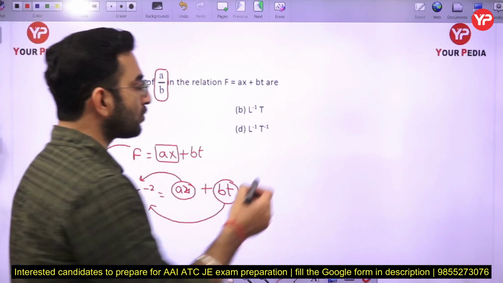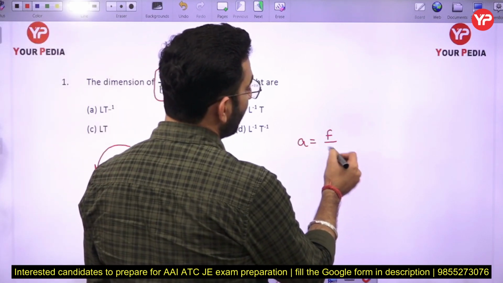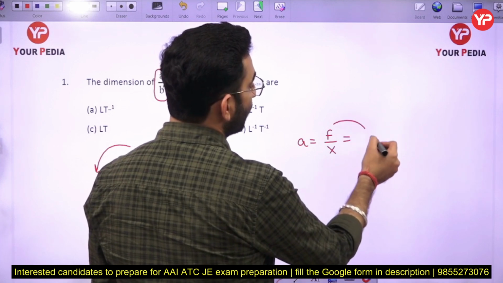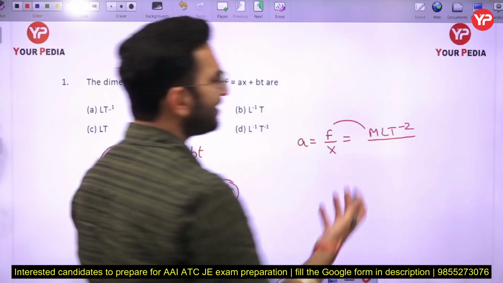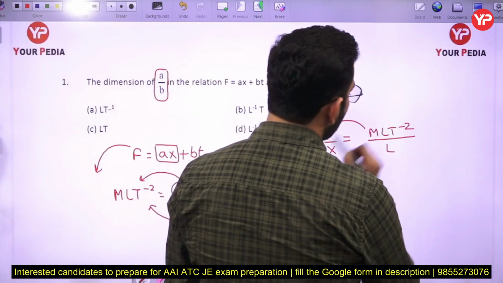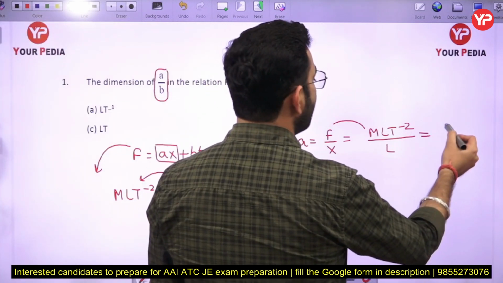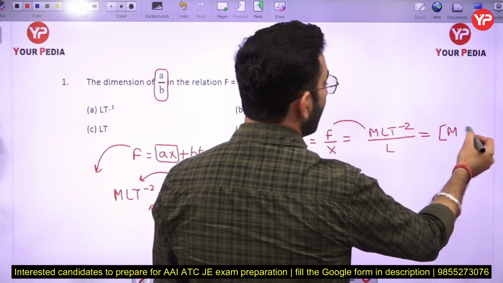In this case A is equal to F by X. The dimension of F is MLT minus 2, and X is the displacement, so its dimension is L. So the dimension of A is MT minus 2.